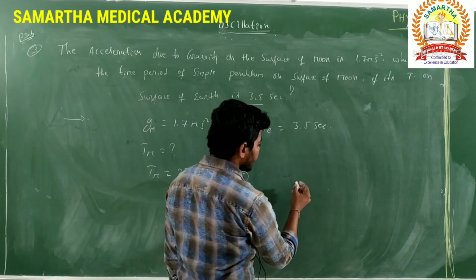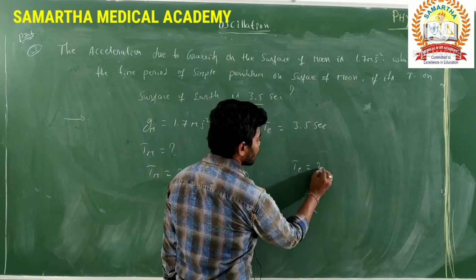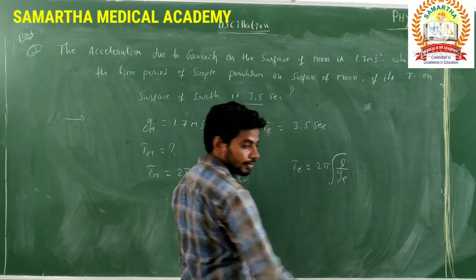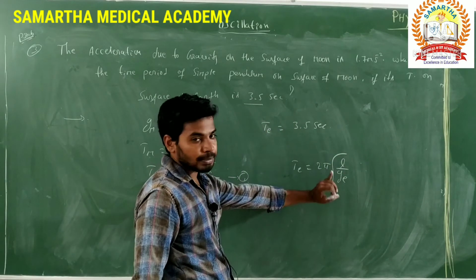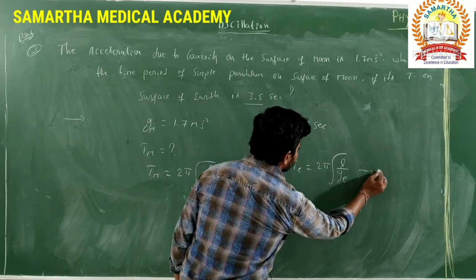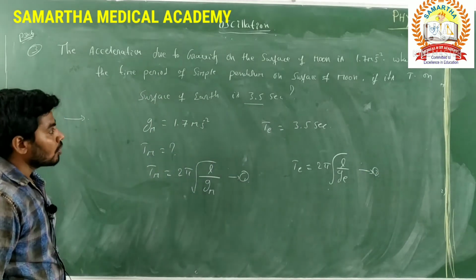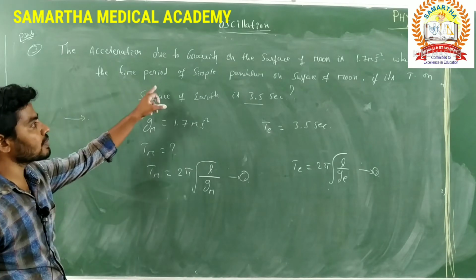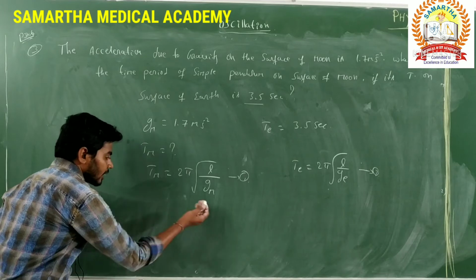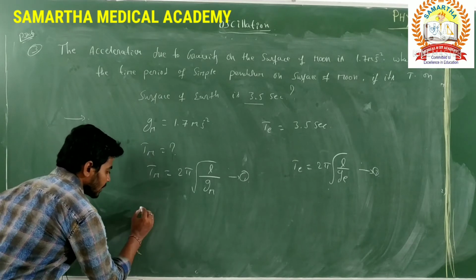In the case of the surface of the earth, Te is equal to 2 pi into square root of L by Ge. This is on the surface of the earth. This is equation number 2. Here, first we have to find the time period of the simple pendulum on the surface of the moon, where we take the ratio between these two equations.